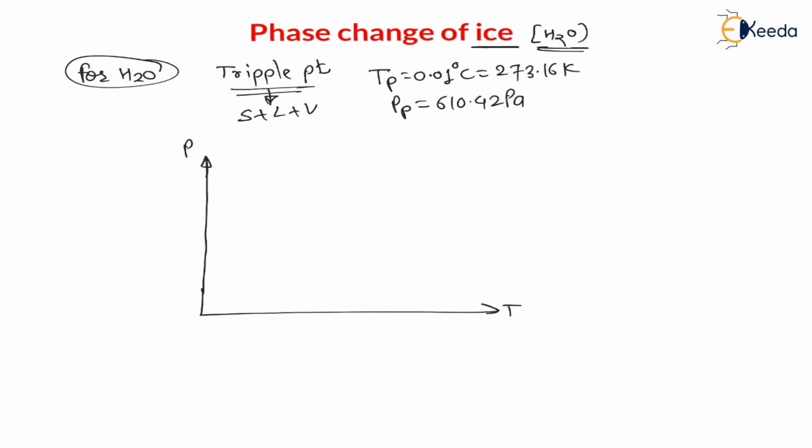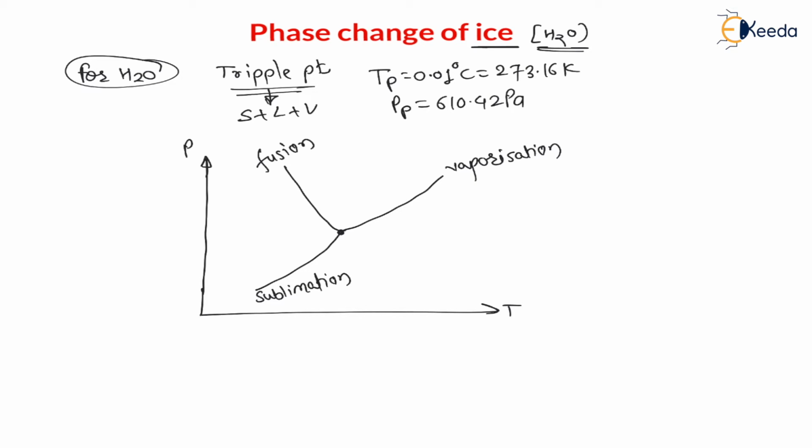On the pressure versus temperature diagram, there is a sublimation line. Then there is a vaporization line, and there is one more line called the fusion line. We have already seen these concepts. If I extend this vaporization line, at some location I will get the critical point, and we have seen this critical point concept in the previous lecture.